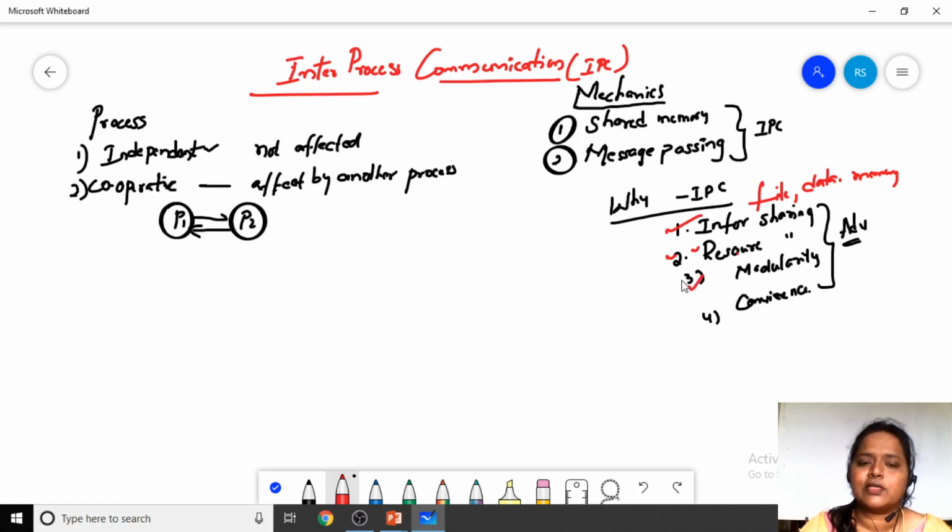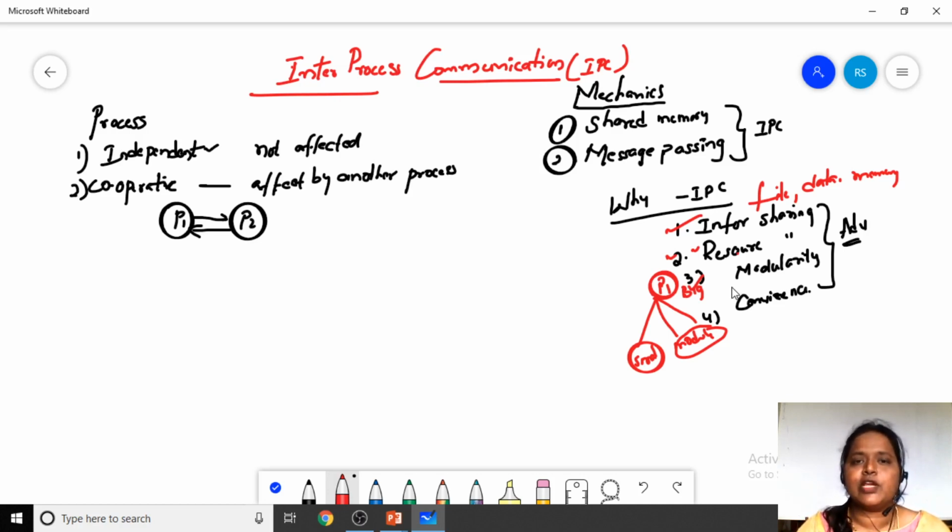Modularity, in the sense of dividing into small tasks. Suppose a process P1 is a big task. We divide that process P1 into small tasks, and each task we call a module. So modularity, in the sense, in order to have short lines of code or a short execution time, we divide the big task into small tasks. Each task we call a module.